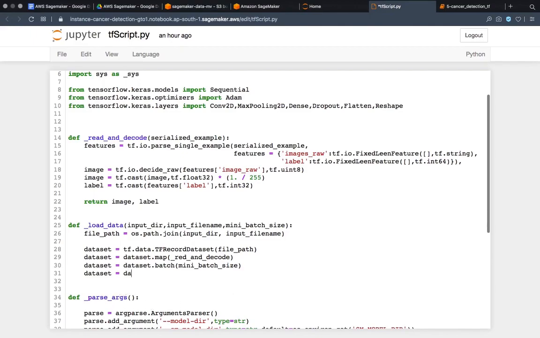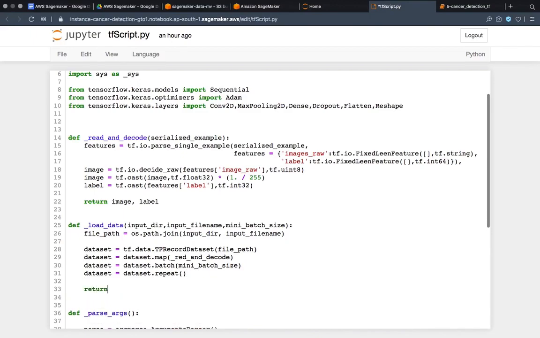Now maybe there will be a boundary case: you have exhausted your data, you have used all of it. So what now? You have to repeat the process from the starting. Now I am returning this dataset.